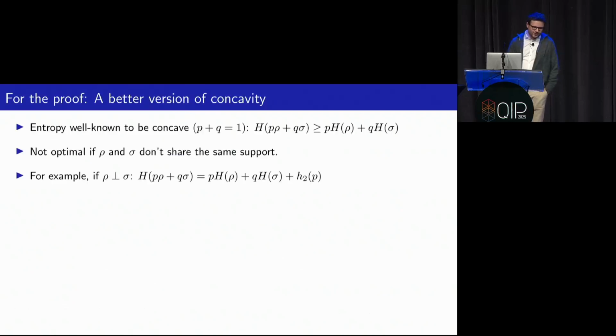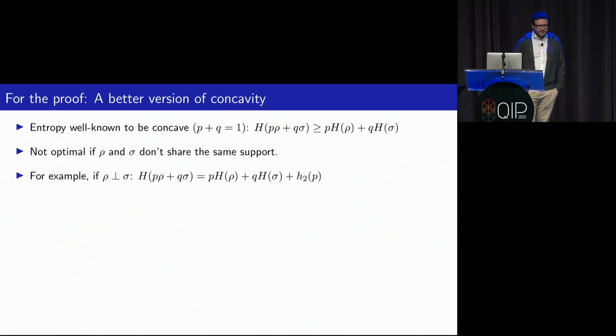Before I'm going to show you how we can use the new inequality to prove this conditional entropy inequality, I would like to show you very briefly how we can prove the new inequality, because I think it's very nice and maybe also a bit instructive. What I'm going to use for this are just two fairly basic properties of the entropy. The first one is concavity, or actually a slightly better version of concavity. So what's concavity? Concavity is that if you have a convex combination of density matrices, then the entropy of this convex combination is lower bounded by the convex combination of entropies.